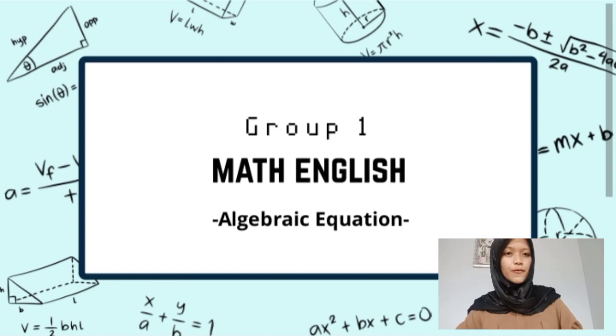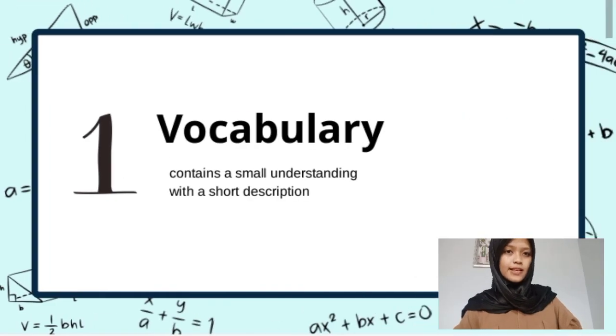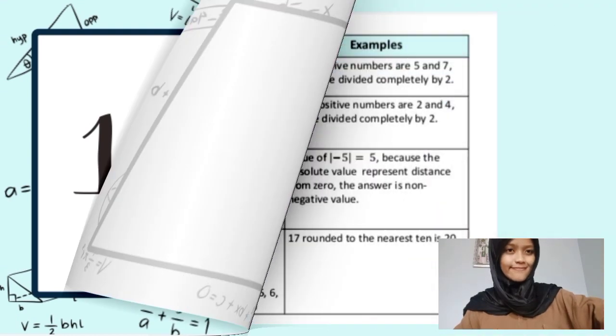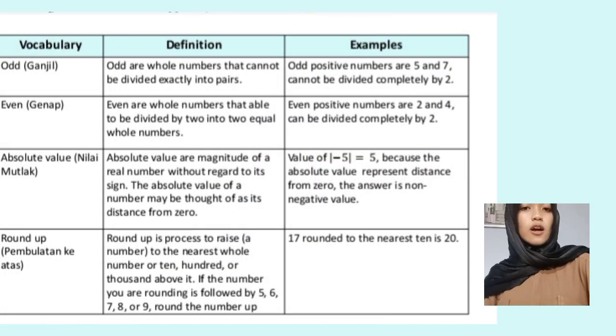Today I would like to give a presentation about algebraic equation, and the first topic is about vocabulary. The first vocabulary is odd, or ganjil in Indonesian. Odd are whole numbers that cannot be divided exactly into pairs. The example is odd positive numbers 5 and 7, which cannot be divided completely by 2.